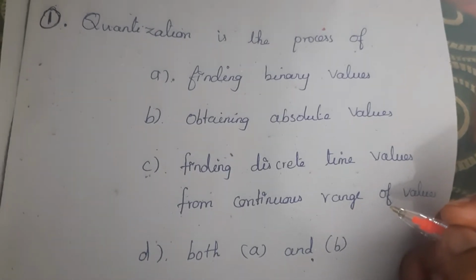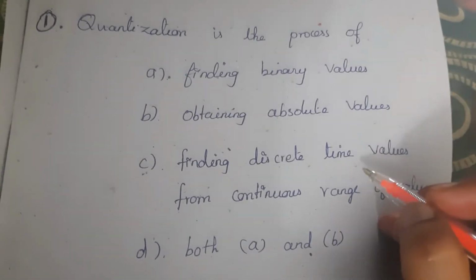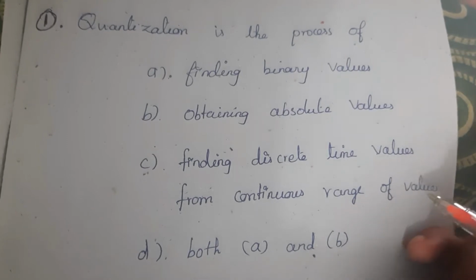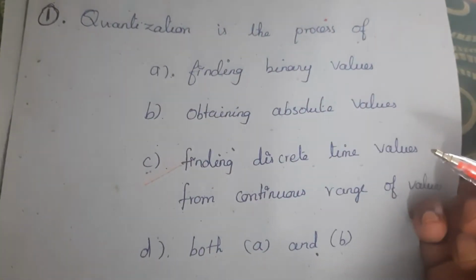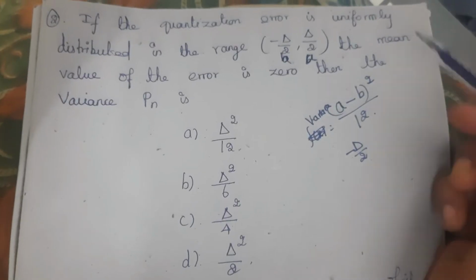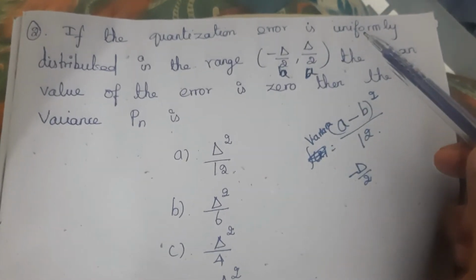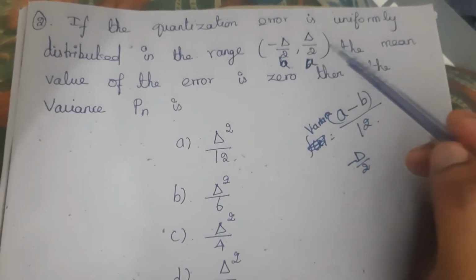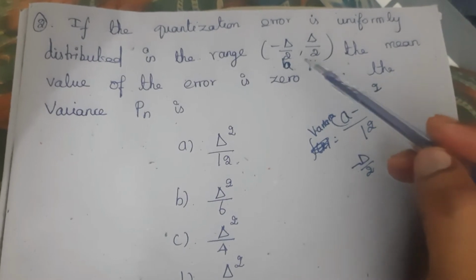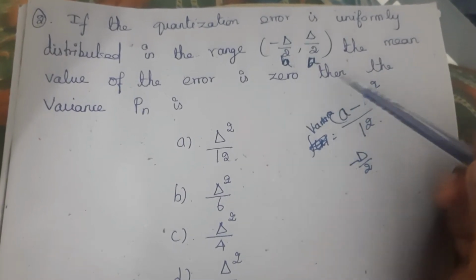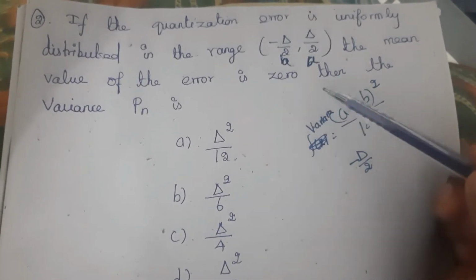First question, quantization is the process of finding discrete time values from continuous range of values. C is the answer. And the second question is, if the quantization error is uniformly distributed in the range minus del by 2, comma del by 2, the mean value of the error is 0, then the variance Pn is.